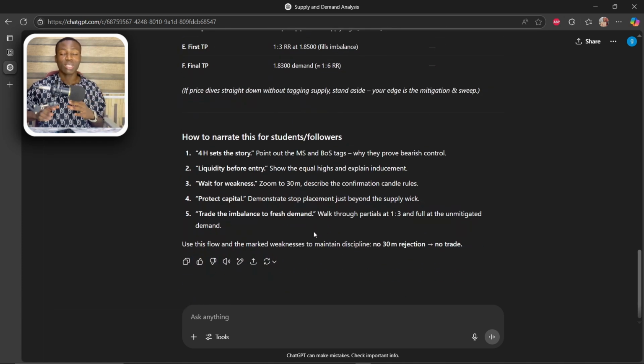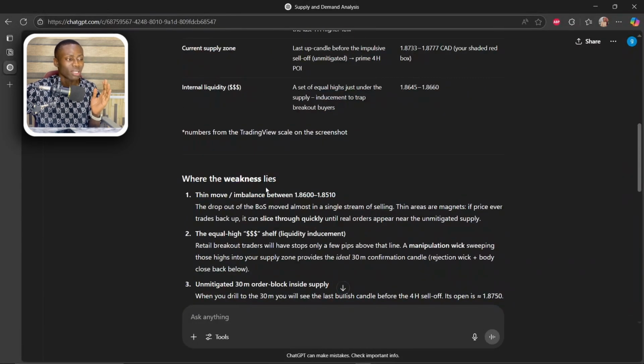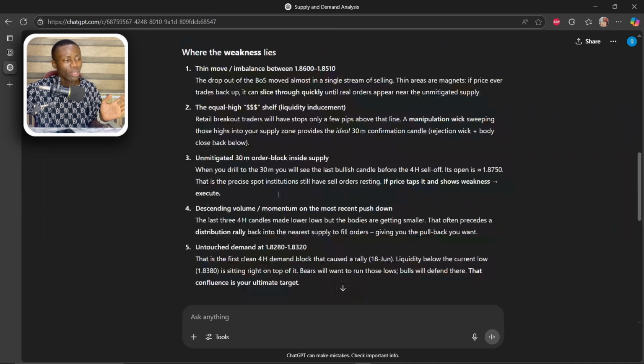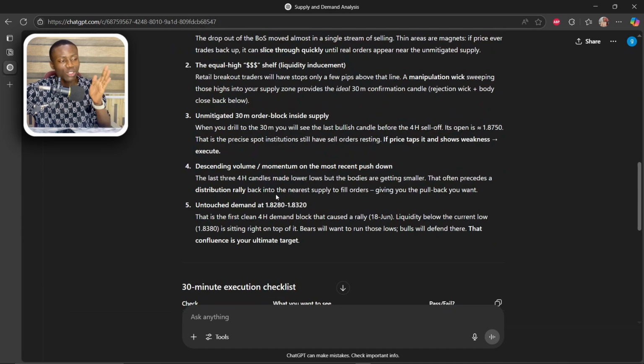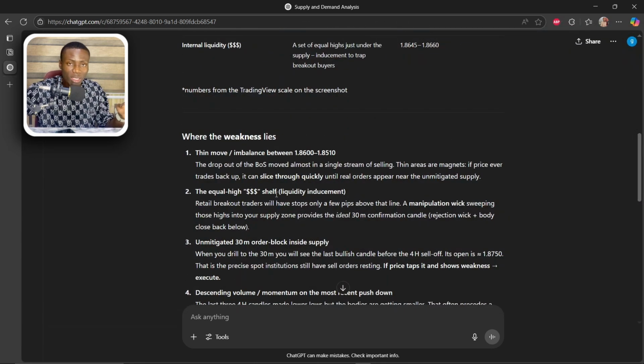Like we can see how I actually started to be able to break down my strategy. Now, you can see that from all of this information here, ChatGPT did not see any weakness in my strategy. It just stated exactly how the market is going to play. Now, you see this case where the weakness lies. It did not show any single thing. It just basically broke down the strategy, showing what will mark out the strategy, what would actually lead this trade to execute, and what will actually lead it to take profit. Now, in a situation whereby you did not see any of these things in the market, then you don't have to take the trade. So guys, this is basically how you can actually use AI to improve your strategy.